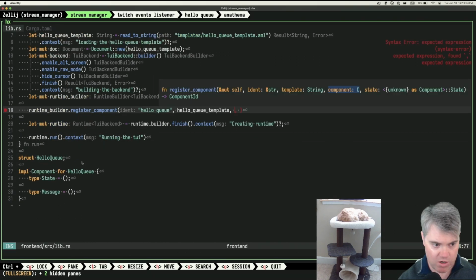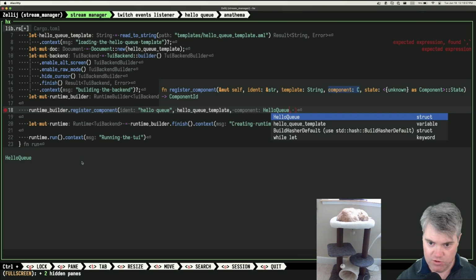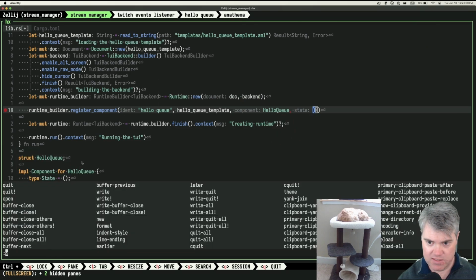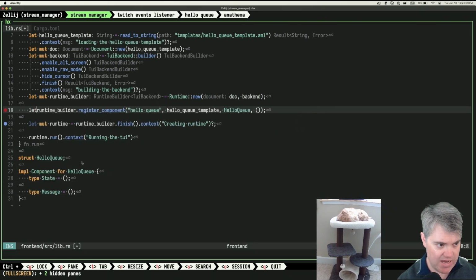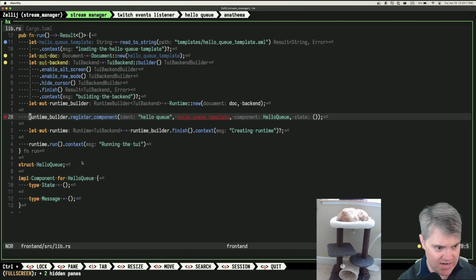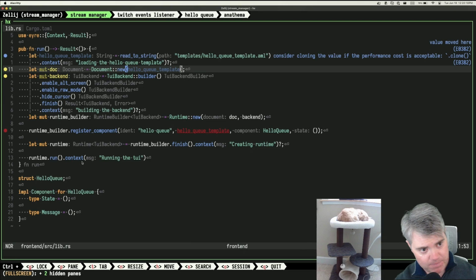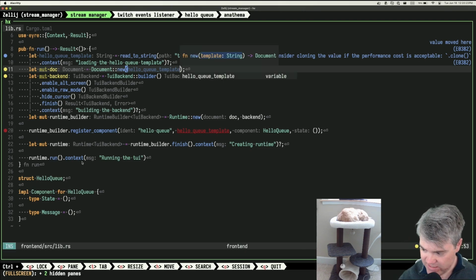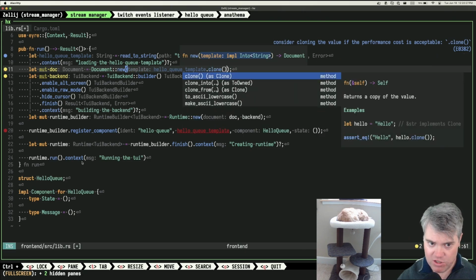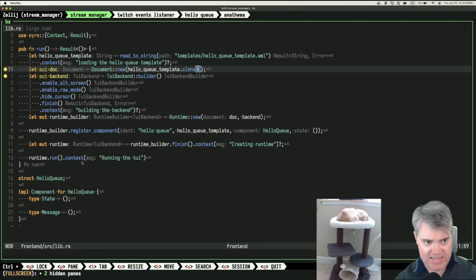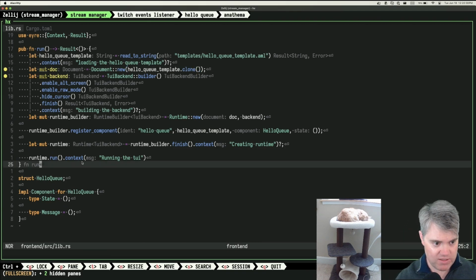So our component is going to be HelloQ, and then the state is going to be that. And then I don't actually know if I even need the component ID, right? Because we just registered you. Use the move value, right. So we're going to clone you. And actually, I wonder if this component is going to be in here twice now. So I'm going to clone you, but I actually don't know if I need anything. I wonder if I just need a default document. Okay, so that's all I've got.